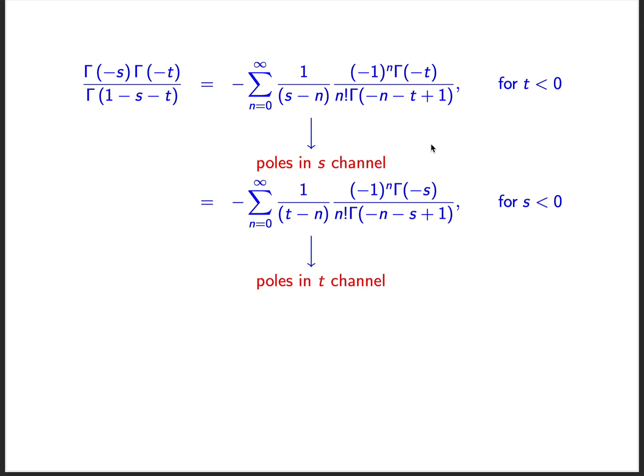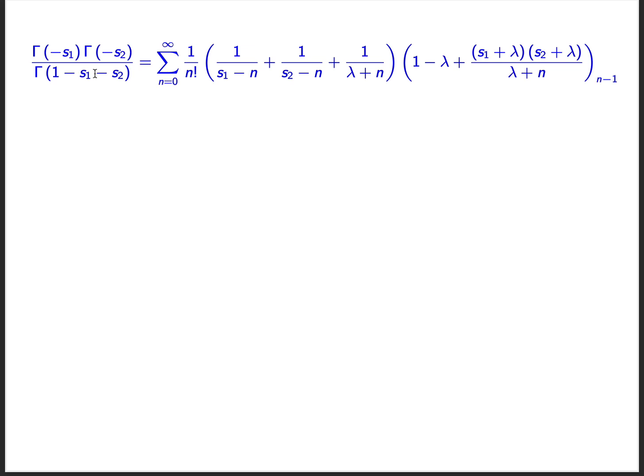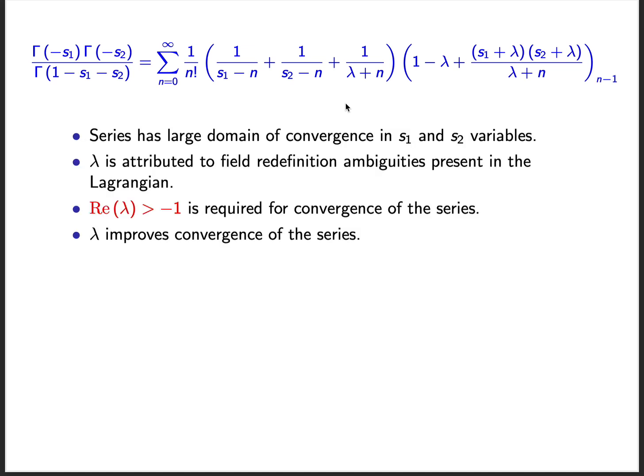In quantum field theory, we encounter expansions which have poles both in the s channel and t channel, along with possible contact terms. We would like to ask whether string amplitudes admit such field theory expansions. In our work, we find a series representation for the open superstring amplitude, which is manifestly crossing symmetric, and has poles both in S1 and S2 channels. Unlike the previous series representations, this one converges for any values of S1 and S2 except the positive integer values.